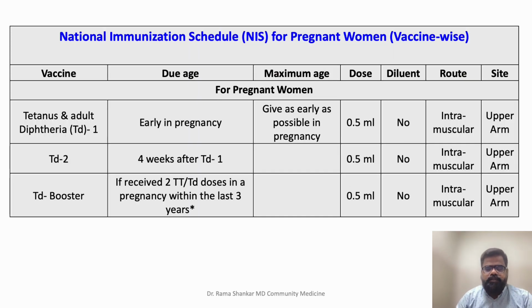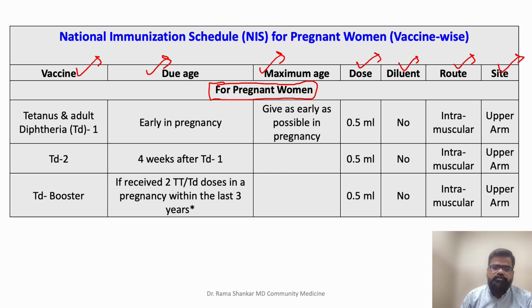Now, the first beneficiary which we should take is the pregnant woman, right? I have the columns named as vaccine, which vaccines are given, what is the ideal due age, what is the upper limit, the maximum age till which that vaccine can be given, what is the dose, what is the diluent, what is the route, and what is the site of administration. So these are the columns under which we'll try to learn the National Immunization Schedule.